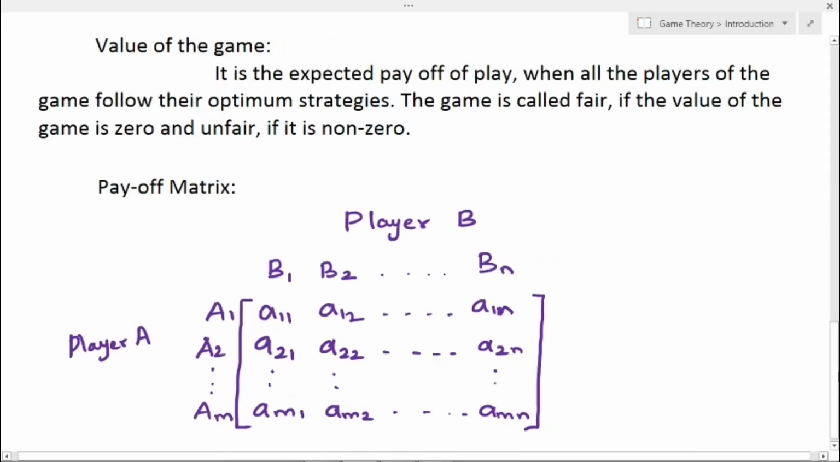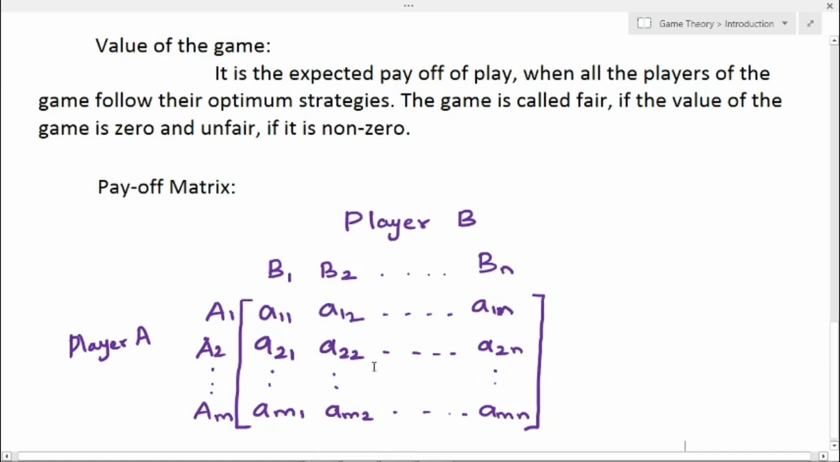Next one is payoff matrix. When the players select their particular strategies, the payoff, that is their profit or loss, is represented in the form of a matrix. That is called a payoff matrix. Here we have player A, that is A1, A2 and so on up to AM. These are the strategies of player A, and here player B, that is B1, B2 and so on up to BN. These are the strategies of player B, and the values, that is A11, A12 and so on up to A1N, and AM1, AM2 and so on up to AMN.